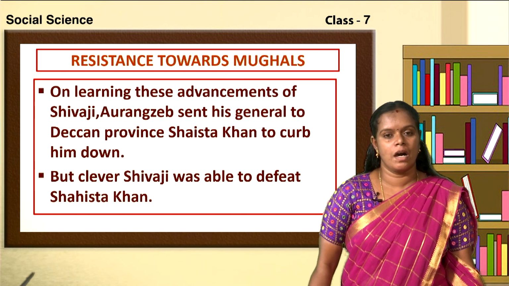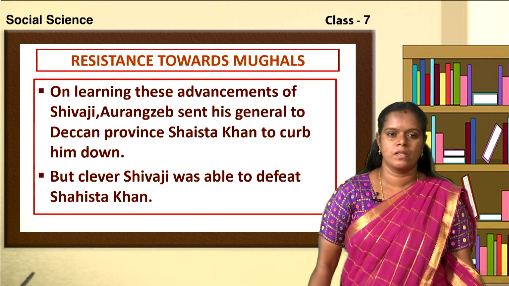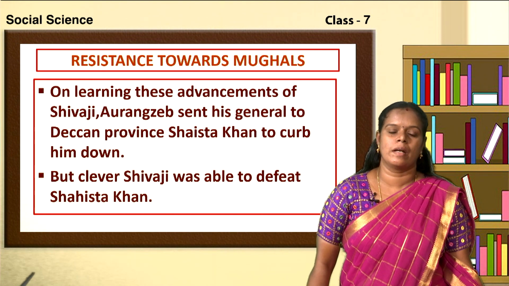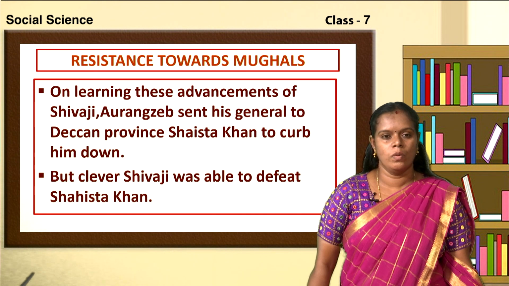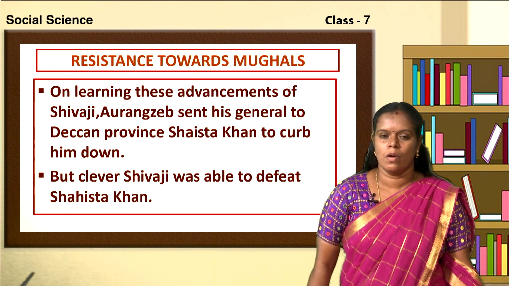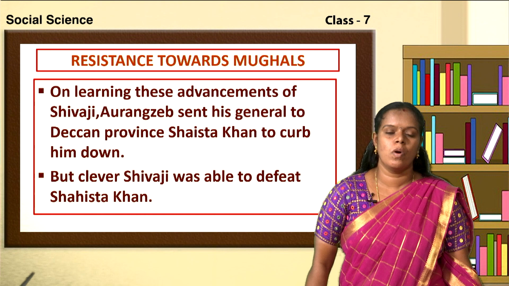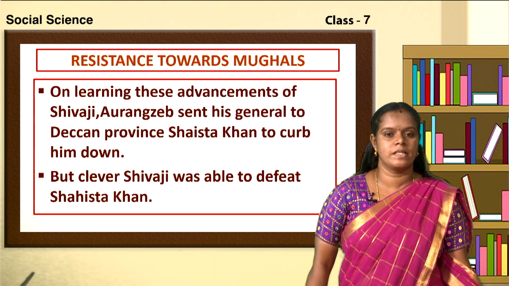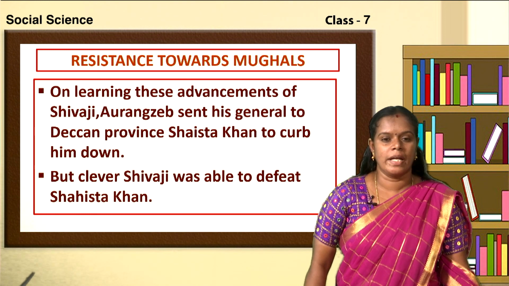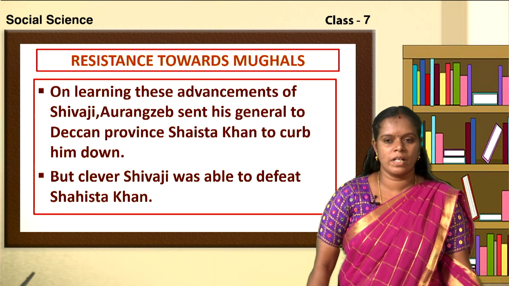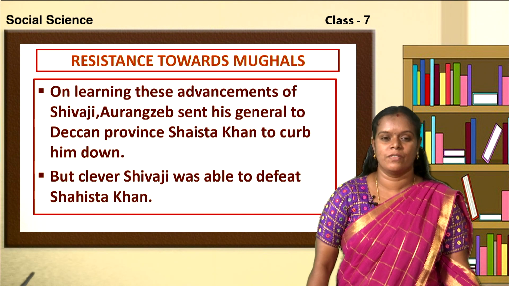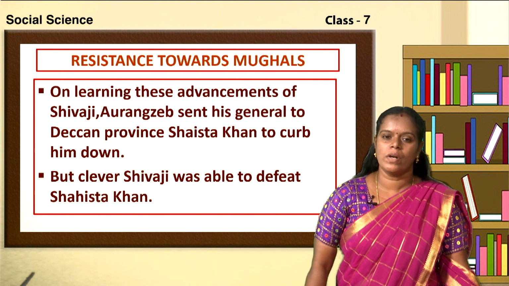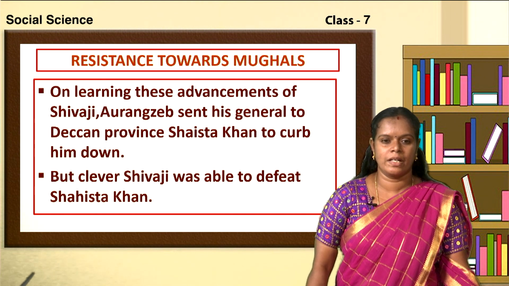Next, we will move on to the resistance towards Mughals. So far, we have learned how Shivaji resisted the Bijapur army. Now, let us learn how Shivaji resisted the Mughals, how he opposed the Mughal army. On learning these advancements of Shivaji, Aurangzeb sent his general to the Deccan province. Children, who is Aurangzeb? Yes, you are right. Very good, children. Aurangzeb is the famous king of the Mughals.